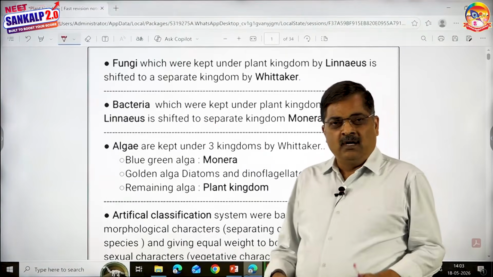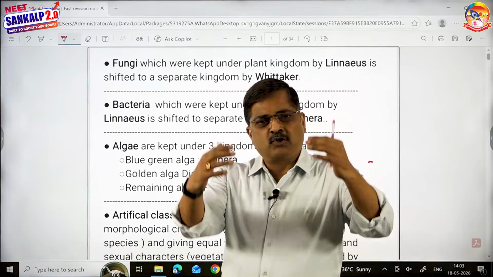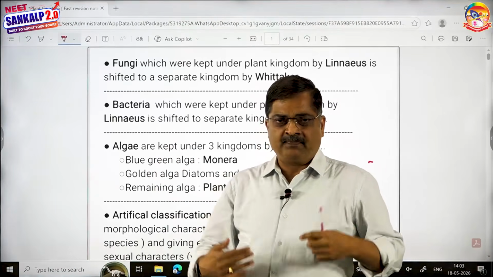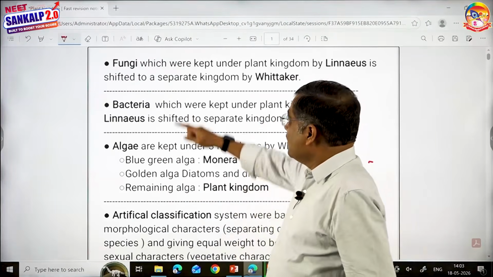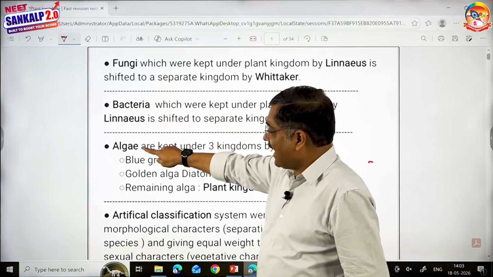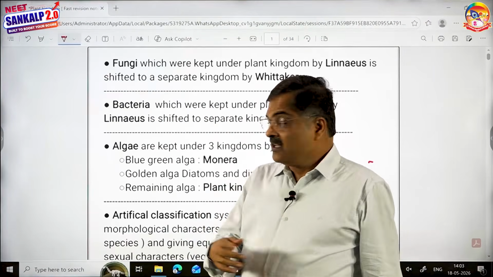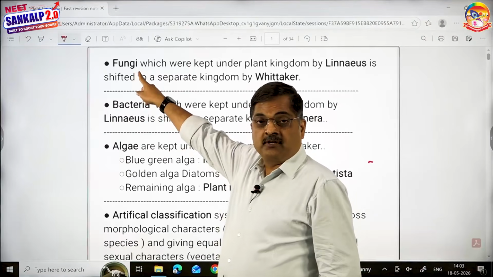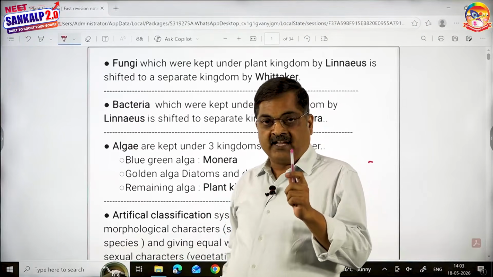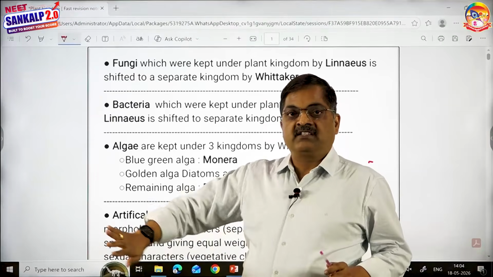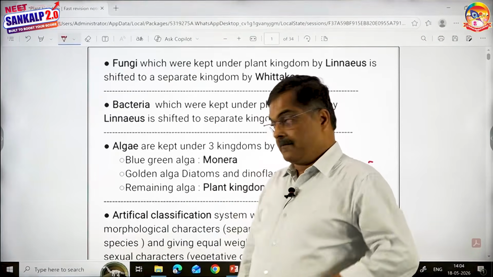Now, if you talk about the NCERT textbook lines, I want to go according to the same lines. Now look here. Fungi, bacteria, alga. In Whittaker's classification, where are they kept? In Linnaeus classification, fungi are kept under kingdom Plantae, whereas in Whittaker's classification, it is given a separate kingdom, fungi.